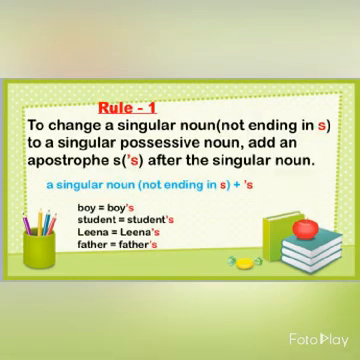Rule number 1. To change a singular noun to a singular possessive noun, add an apostrophe s after the singular noun. Now check this. The first word, boy, is a singular noun. So, in order to form a singular possessive noun, all you have to do is add an apostrophe s. So, it will become boy's. You can say boy's purse, boy's bag, boy's pen, etc.